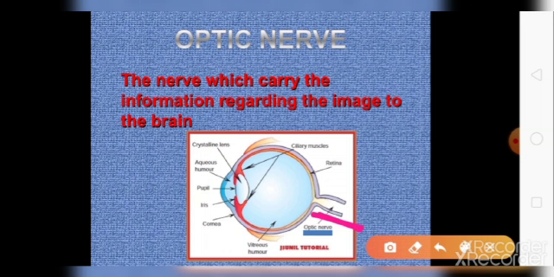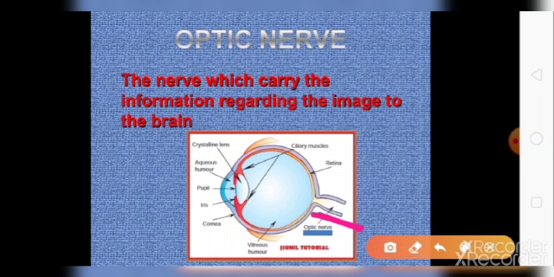For example, you have seen one bottle of red color, then this information has been stored in your brain. Next time when you see that same image, through the optic nerve, a signal will go to the brain that some image has been formed on the retina.